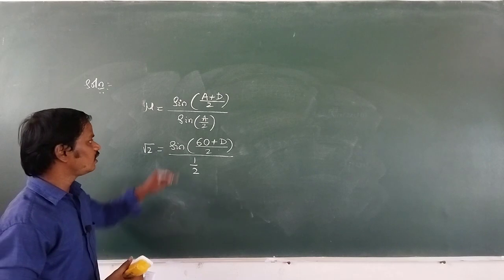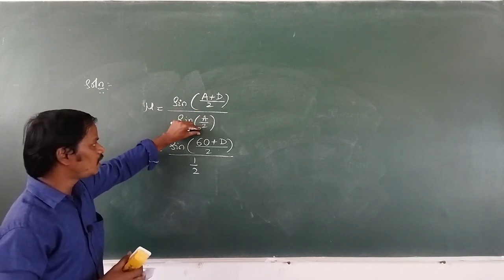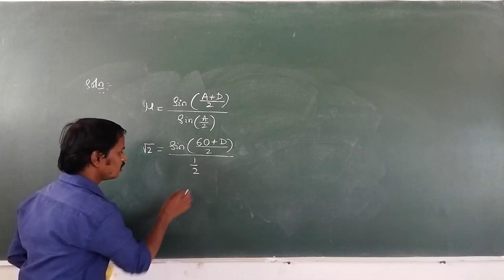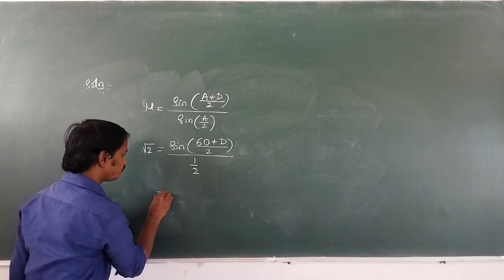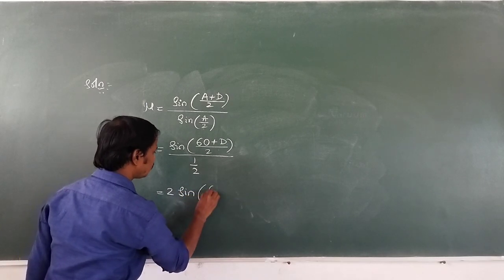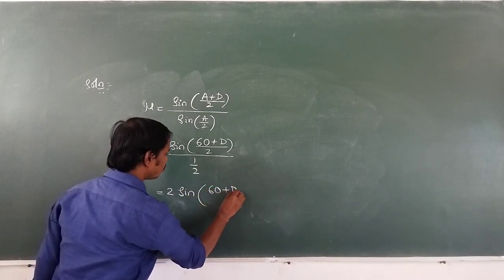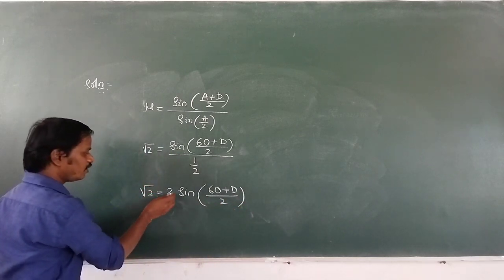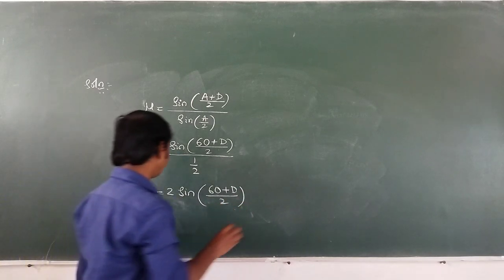Once again listen here, A is 60, na? Then 60 by 2 is 30, sine 30 is how much? 1 by 2. Then this 2 comes to the numerator. 2 into sine of (60 plus D) divided by 2, that is equal to √2. Then I will take this 2 to the left hand side.